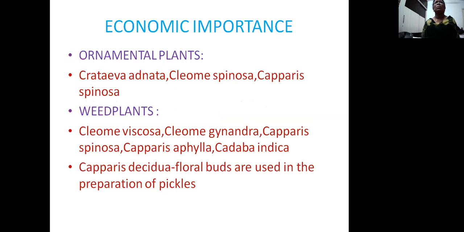There are some ornamental plants, Crateva adansonii, Cleome spinosa, and Capparis spinosa. They are grown in the garden and increase the beauty of the garden. There are some weed plants also: Cleome viscosa, Cleome gynandra, Capparis spinosa, Capparis aphylla, Cadaba indica, Capparis decidua. The floral buds are used in the preparation of pickles; in Capparis decidua, the floral buds are used in the preparation of pickles.